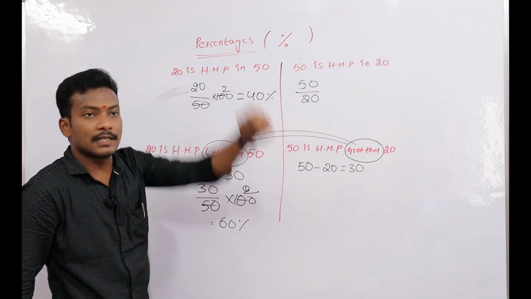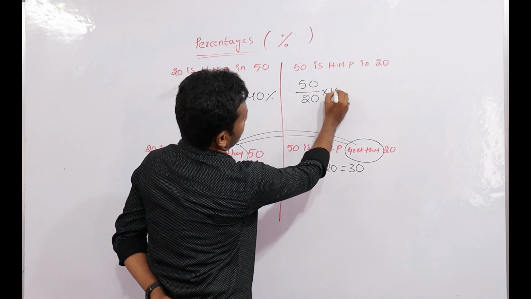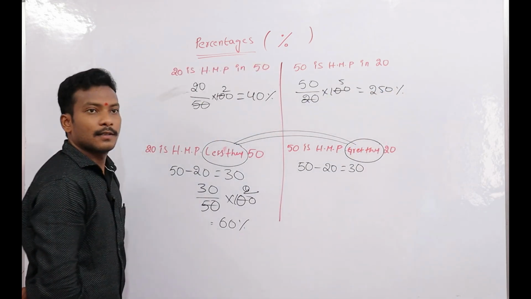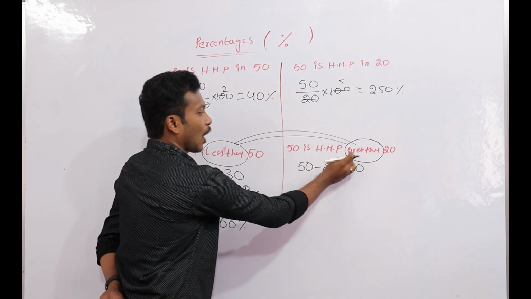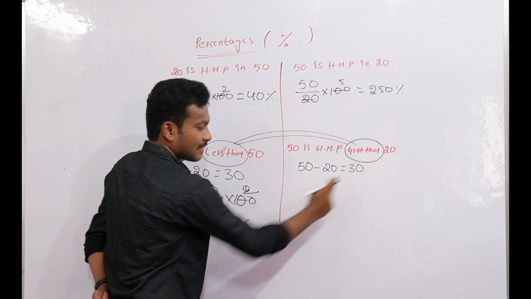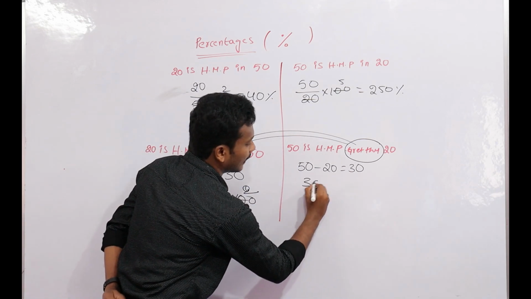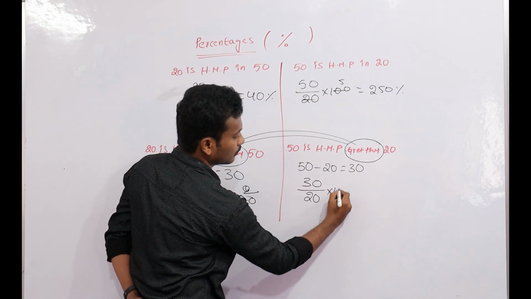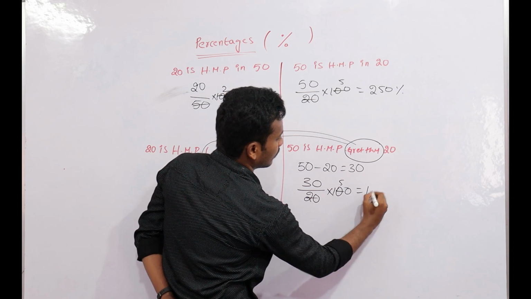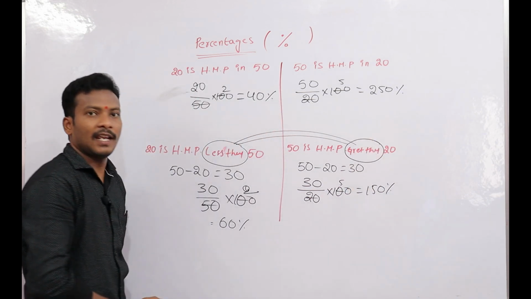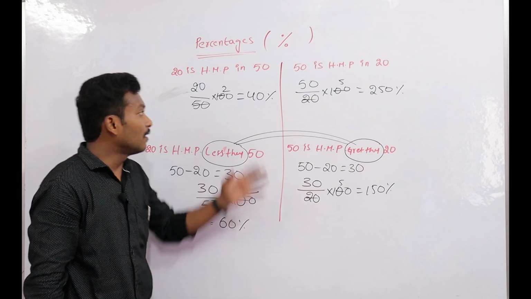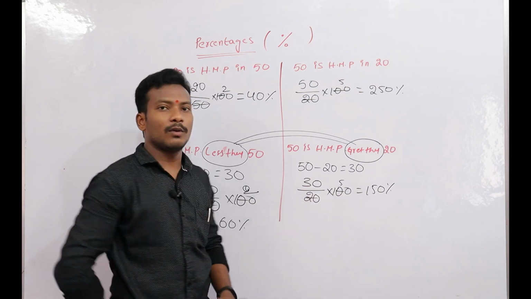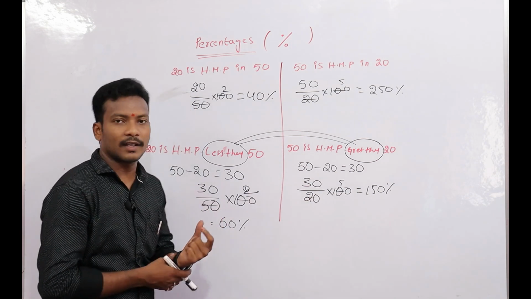Now moving on to this. 50 is how much percent in 20? Already done, that is 250%. Now 50 is how much greater? 30 greater. How much percent greater? That is 30 compared with 20 into 100, that is 150%. This is the difference between the direct question and the less than, greater than question. For less than and greater than we can do it another way without confusion.